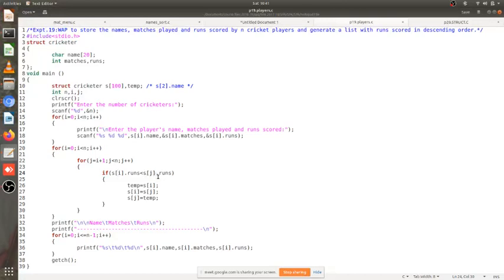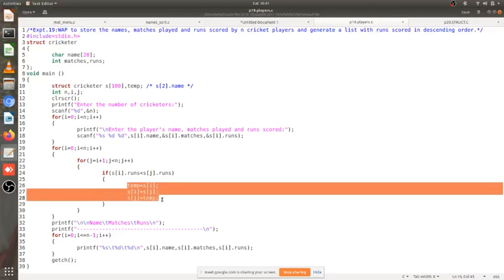j plus first player से अगर s I plus first player का रन्स कम है, इसका मतलब दूसरे प्लेयर का रन ज़्यादा है, तो वो रिकॉर्ड पहला होना चाहिए लिस्ट में दैन दी करंट रिकॉर्ड. करंट रिकॉर्ड शुड टेक द प्लेस ऑफ दिस record, and we are swapping these two records. To swap the records, we are using this structure temp, and see how beautiful C programming language is. It is treating the structure variable as like any other variable.